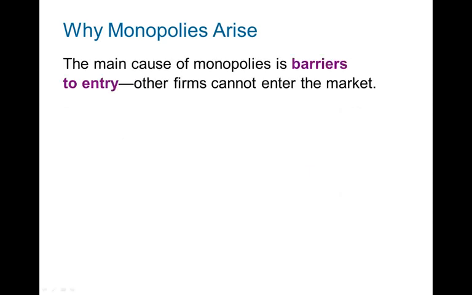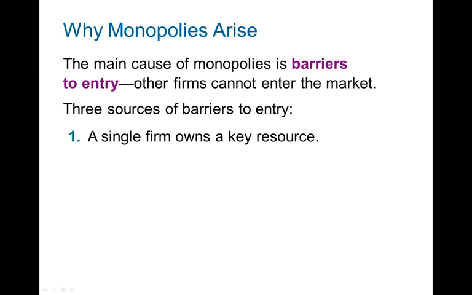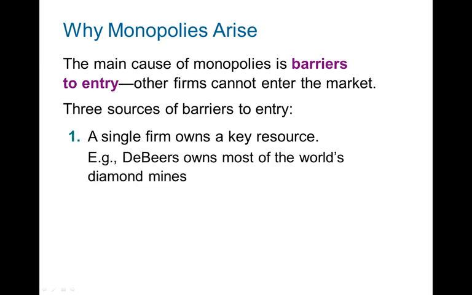Now, why do monopolies arise? The main reason is barriers to entry. There's some reason, either set up by the firm or naturally occurring, that does not allow more than one firm to operate in the market. There are three sources of barriers to entry. One is that a key firm might own a key resource. One example is De Beers Diamond Company, which owns most of the world's diamond mines. So they can restrict supply in such a way that it becomes a valuable resource.